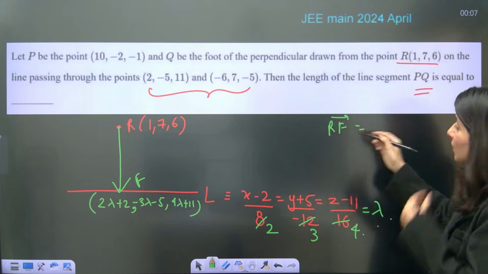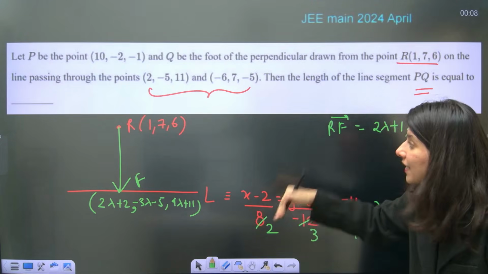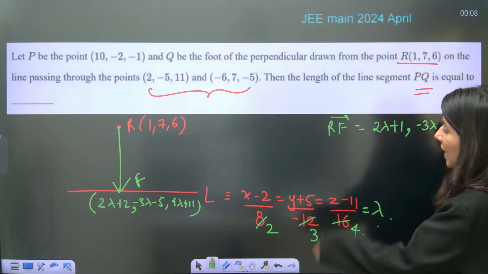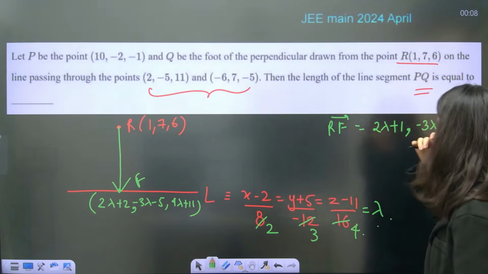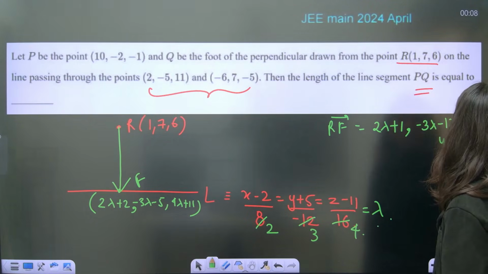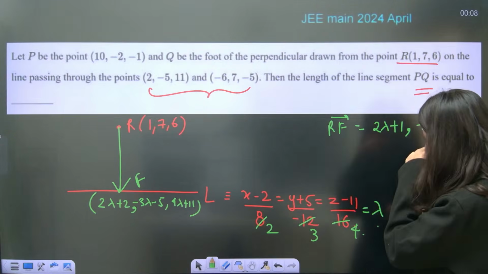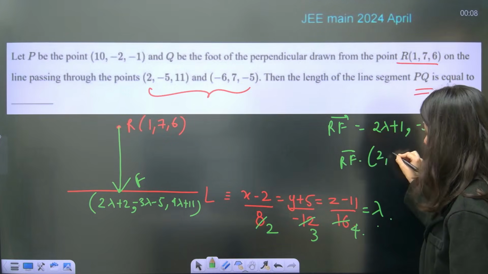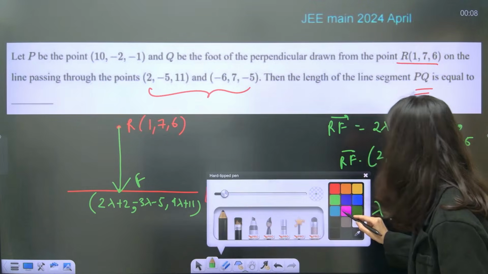2 lambda plus 2 minus 1, 2 lambda plus 1. Minus 3 lambda minus 5, and this is going to give you minus 3 lambda minus 12. 4 lambda plus 11 and 6, so 4 lambda plus 5. This is your RF vector. Take dot product with 2 minus 3 and 4. So RF vector dot with 2 minus 3 and 4 will give you 0 as the answer. Get the value of lambda from here.